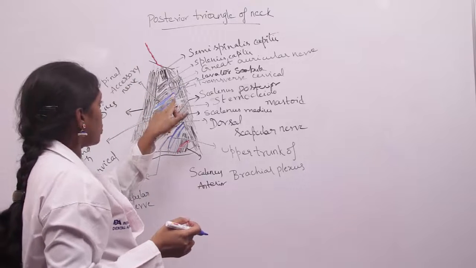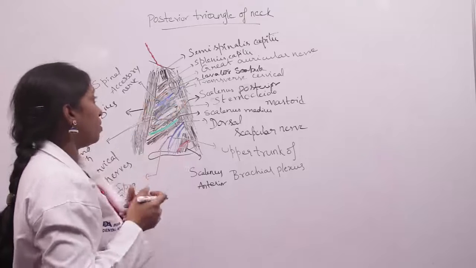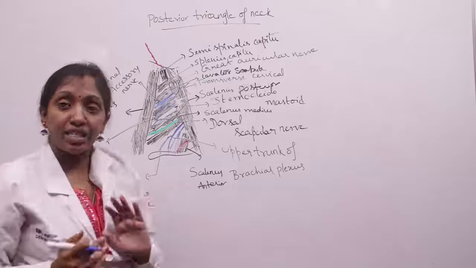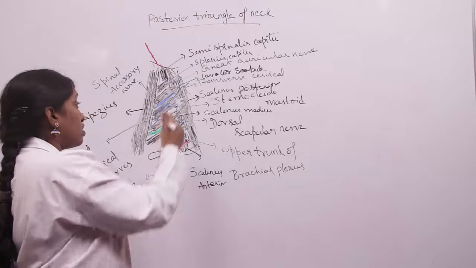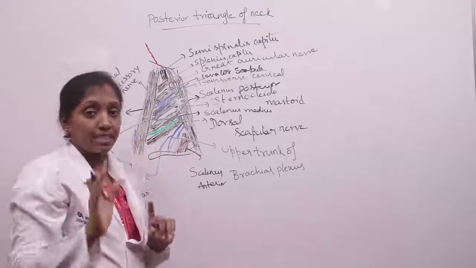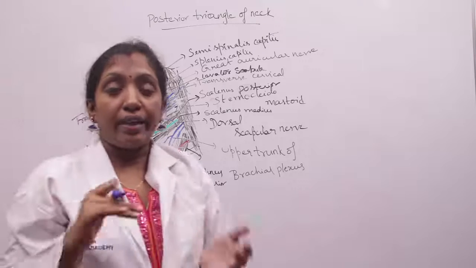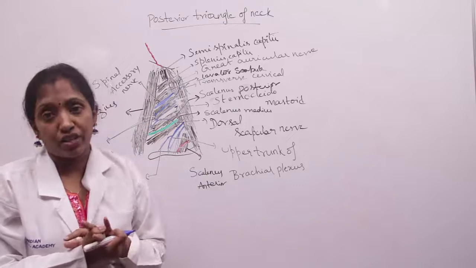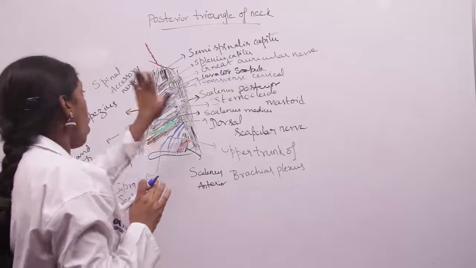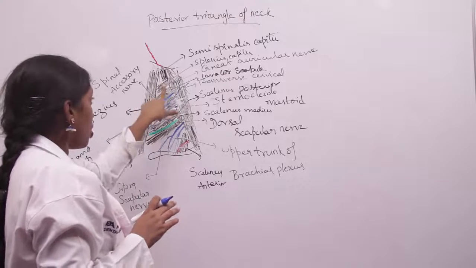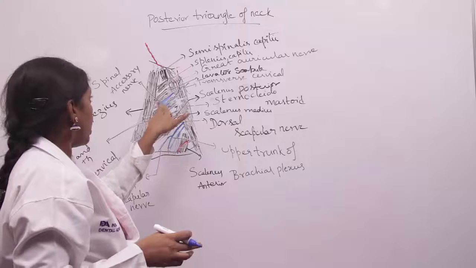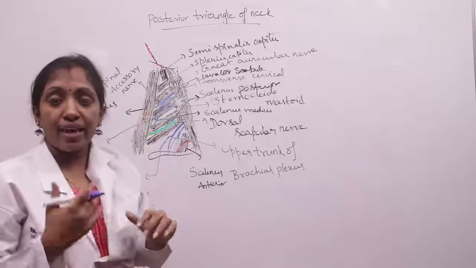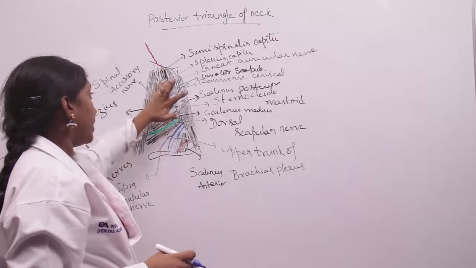And this spinal accessory nerve is hooked by the lesser occipital nerve. So the spinal accessory nerve is the foremost important content, and it is plastered by the investing layer of deep cervical fascia. This is the foremost important content of the occipital triangle.